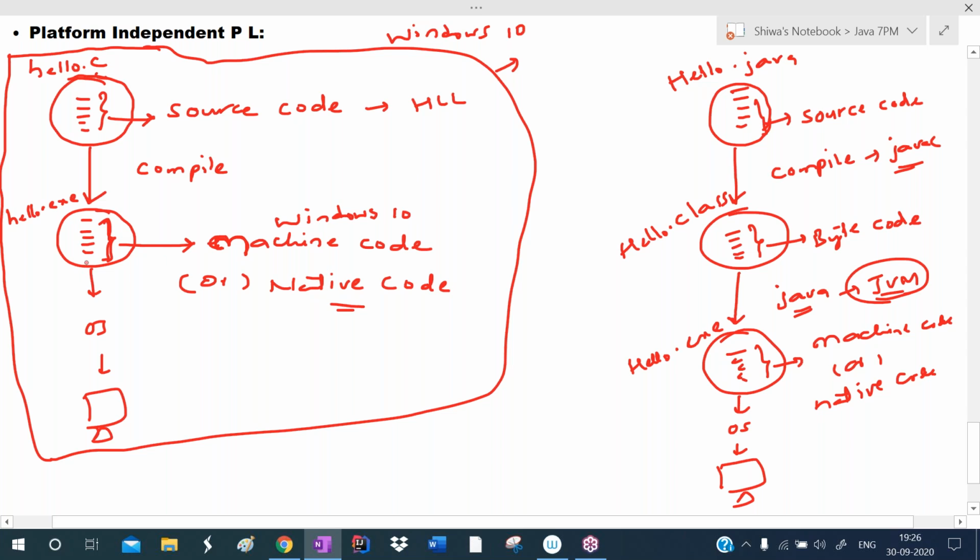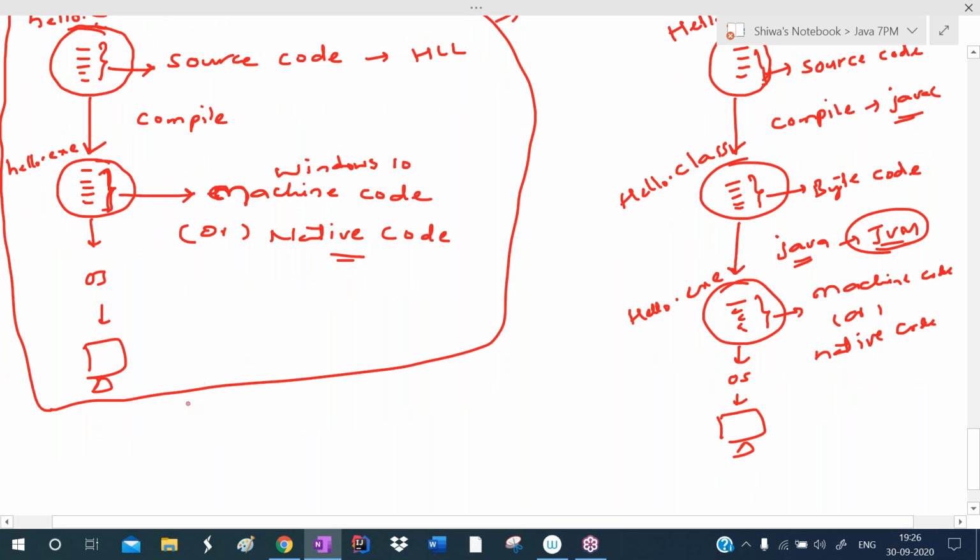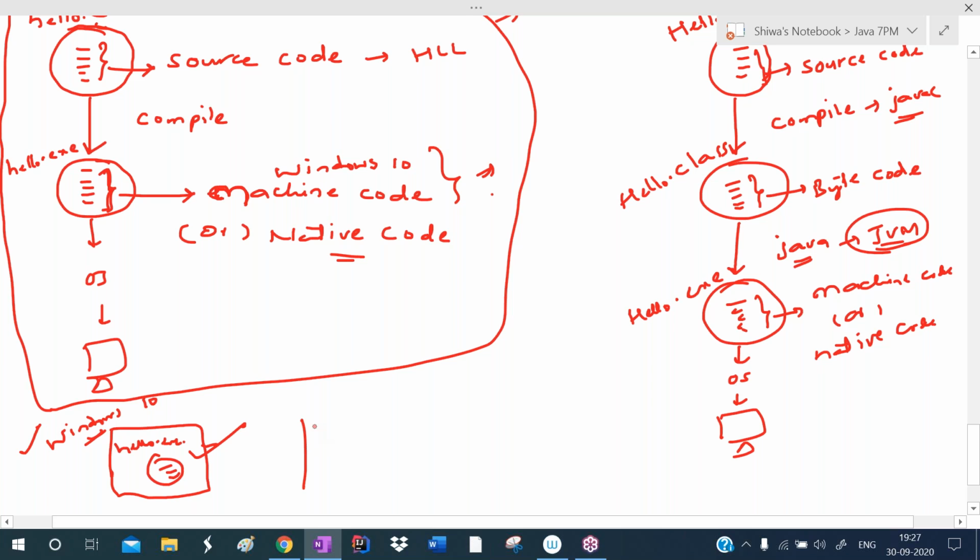Now this code can be understood by the Windows 10 operating system only. For example, this is another computer, and I want to run this C program in it. This computer also has the same operating system, Windows 10. I place the hello.exe file in the system. Can we run this exe file? Yes, because it has Windows 10 machine code, which can be understood by Windows 10.